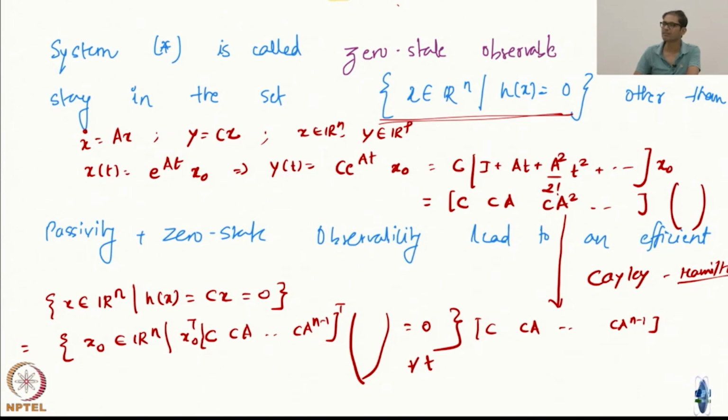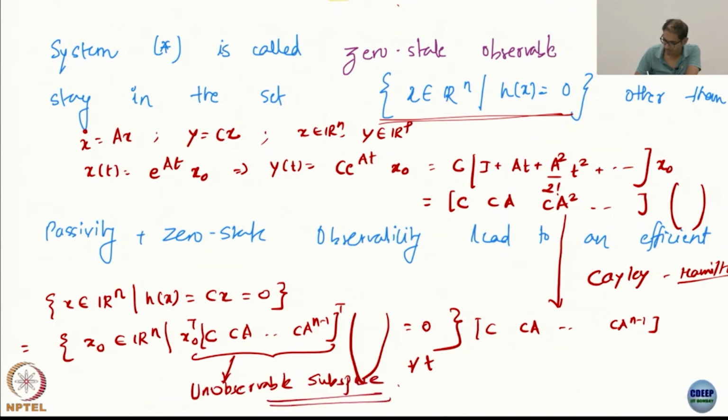What is the null space of this matrix called? I think you have either not done this linear system very well or you have forgotten. Unobservable subspace.